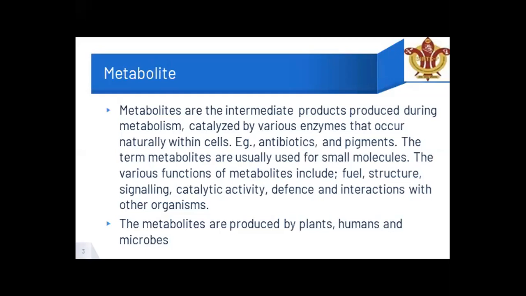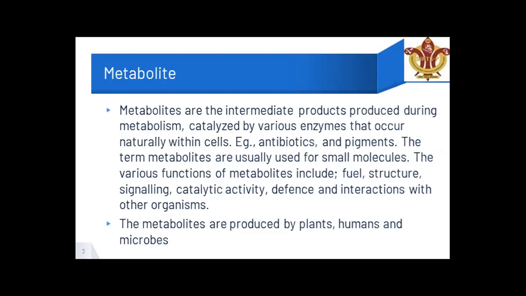They perform various metabolic functions, like fueling, since you need energy, and growth and development, and you need them for your defense mechanism. They also act as fuel, in structure, in signaling, in catalytic activity, in defense, and in interaction with other organisms.